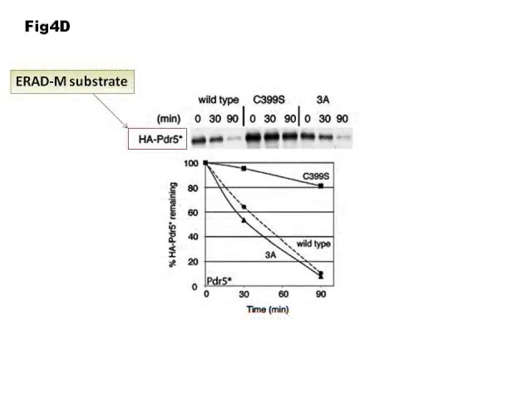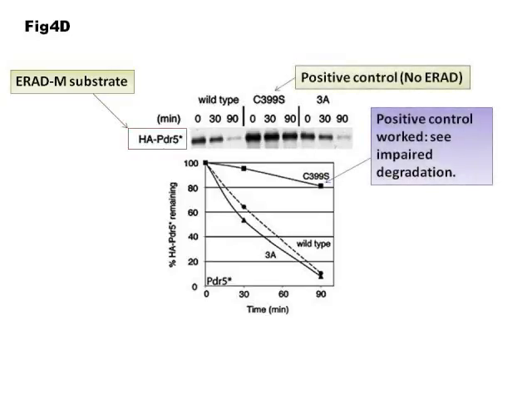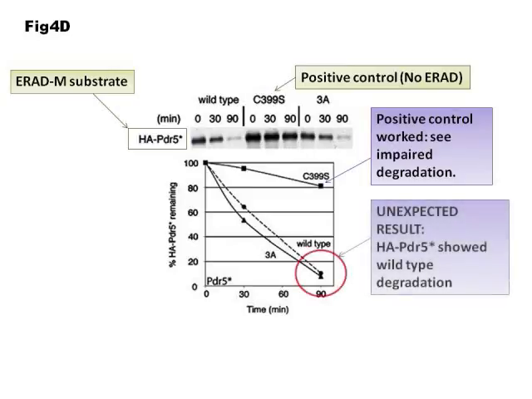The authors wanted to test multiple Hrad-M substrates to see if the 3A Hrd1p mutant was universally impaired for all Hrad-M substrates in Hrad degradation. As you can see, the positive control used was the ubiquitin ligase that was non-functional, the C399S Hrd1p mutant. However, an unexpected result was seen. The HA-PDR5 Hrad-M substrate showed the wild-type degradation.